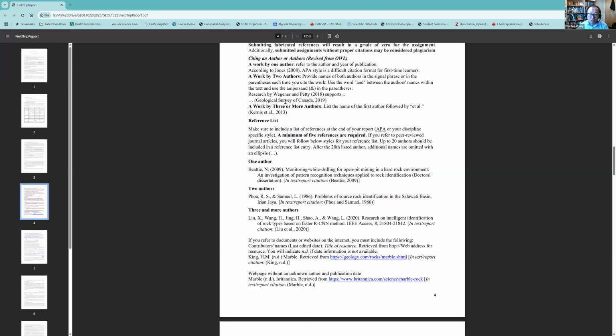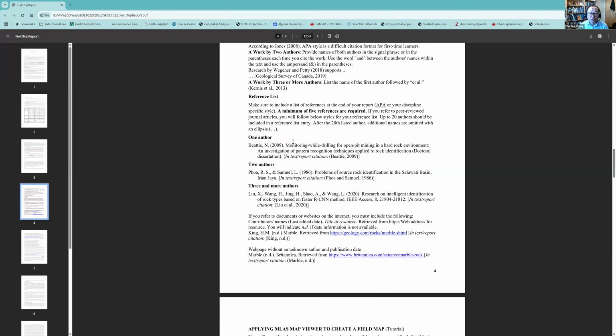Research by blah blah blah. For work by three authors, the citation is the author surname et al., comma, the year of publication. That's it. And on the reference list, a minimum of 5 references are required.